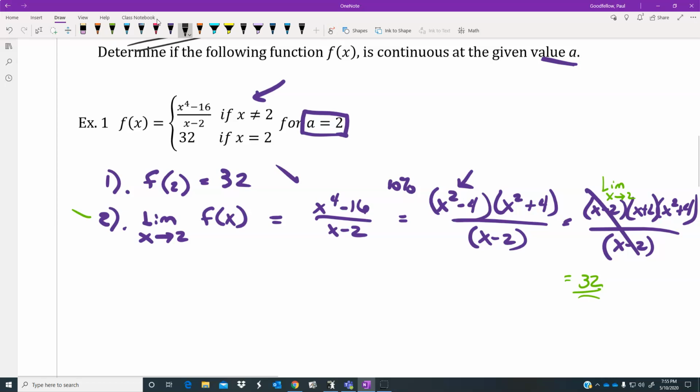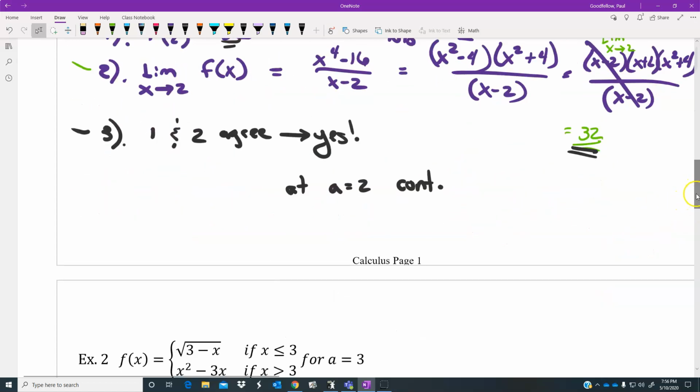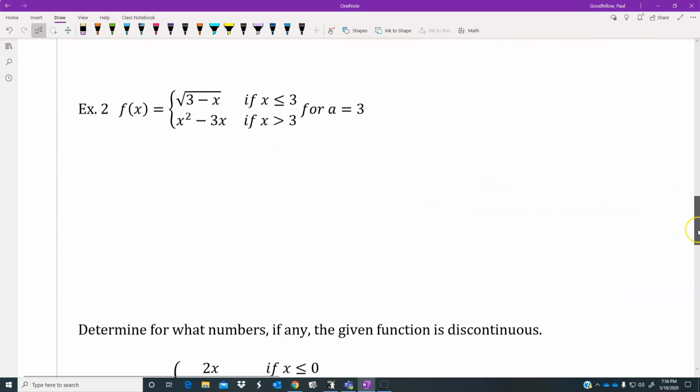Now, the last part would be number 3, to decide whether or not step 1 and step 2 agree. In this particular case, the two answers that you got were 32 in step 2 and 32 in step 1. And you would say, yeah, they both agree that the answer is that. It would pass step 3. And in this particular case, at a equaling 2, it is a continuous graph. It connects at that particular location, and we'd say that there's some continuity going on at that spot. Okay? So remember that we're really trying to test for continuity at a specific domain.